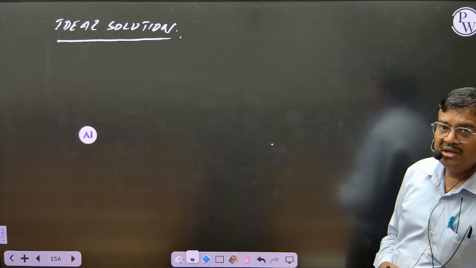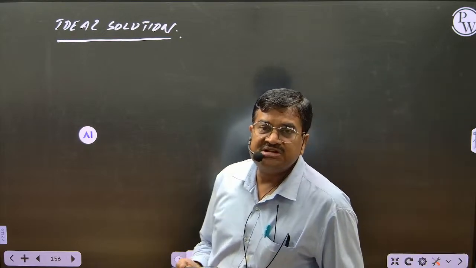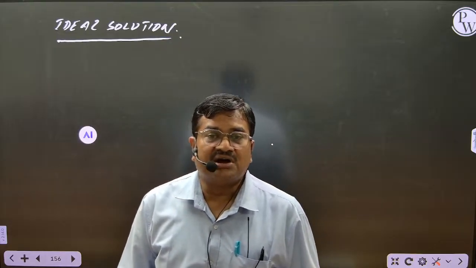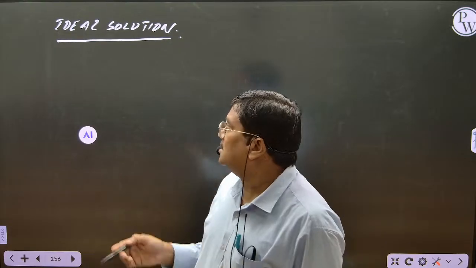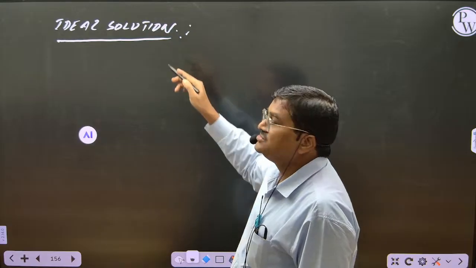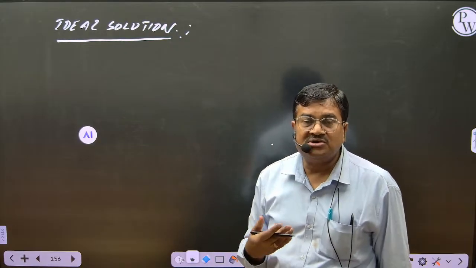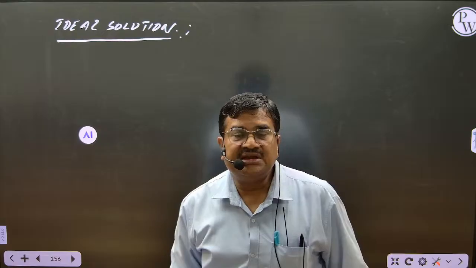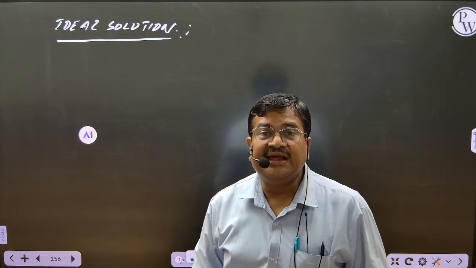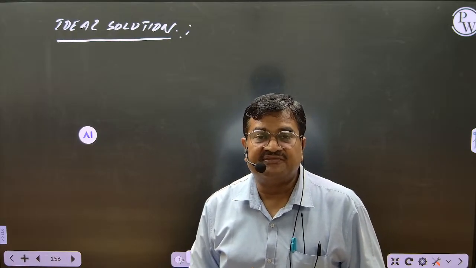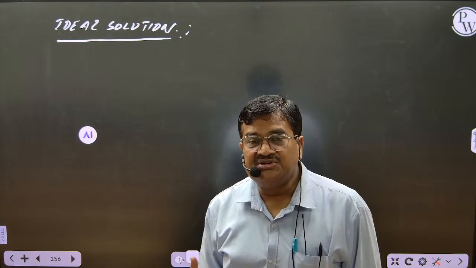Now what is an ideal solution? See, a solution which obeys Raoult's law at all concentrations is called an ideal solution. So which one do we call an ideal solution, students? A solution that obeys Raoult's law at all concentrations is called an ideal solution, just like an ideal gas. You remember in states of matter, in first year, you studied this.